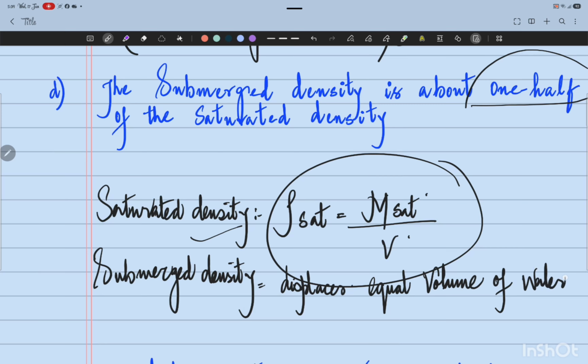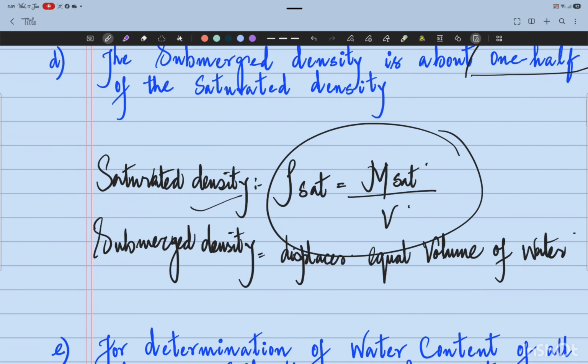So the net mass of the soil in these submerged conditions, as already discussed in the previous video lecture, is reduced. The submerged mass density is defined as the submerged mass per unit total volume in a given soil sample.